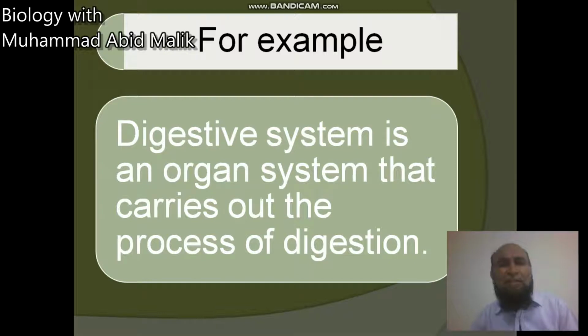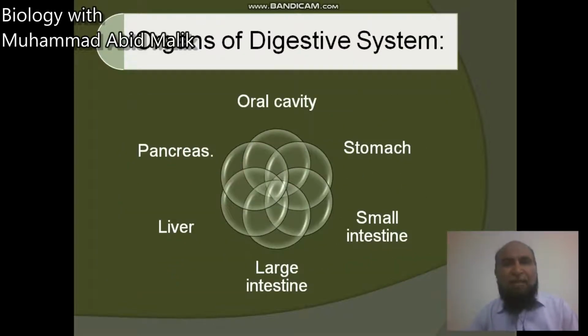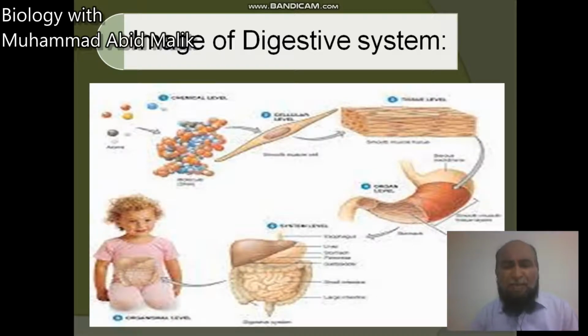Digestive system is an organ system that carries out the process of digestion. As we have considered stomach as an organ, we are trying to move forward from the stomach to the next segment, that's our digestive system. Organs of the digestive system which are involved in digestion: oral cavity performs a specific function, stomach, small intestine, large intestine, liver, pancreas. These are the organs which are performing different duties, different functions in the digestive system. That is a little bit of an image which shows the digestive system.